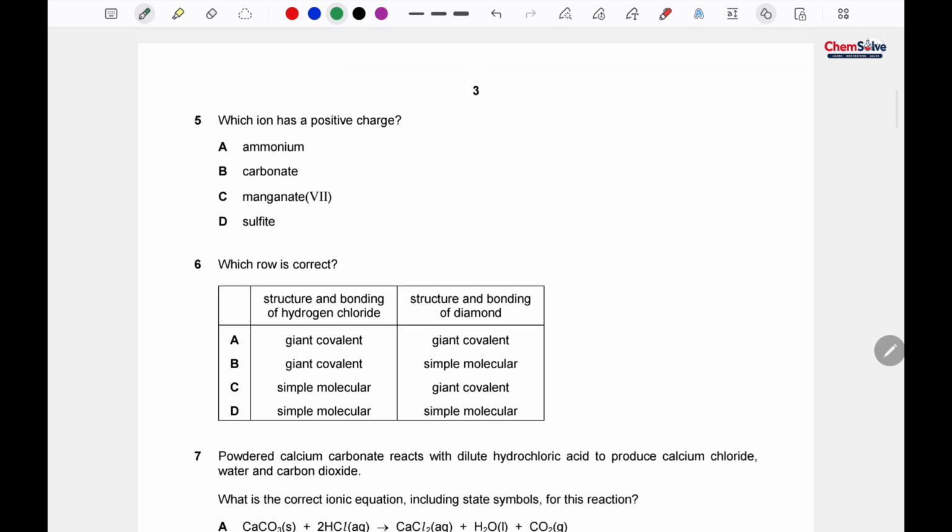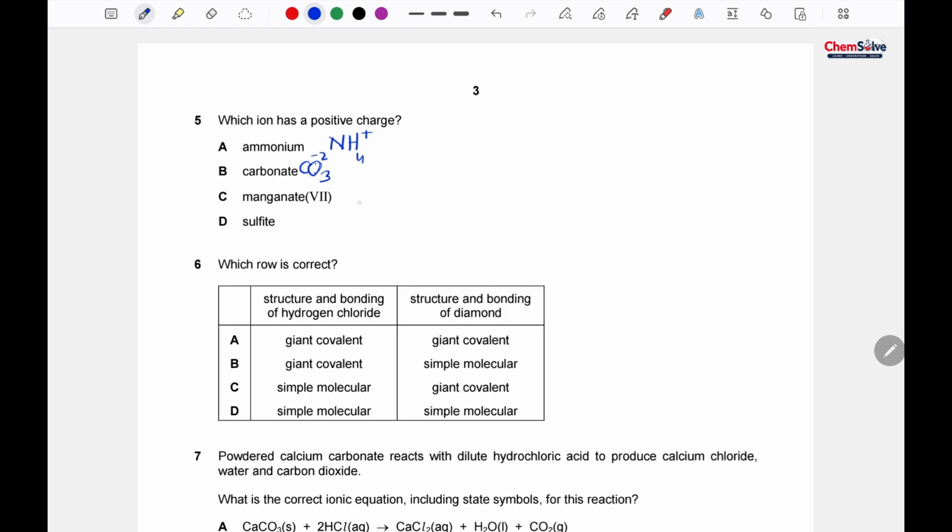Okay, which ion has a positive charge? Let's look at their charges. Ammonium has the formula NH4 positive 1. Carbonate is CO3 minus 2.